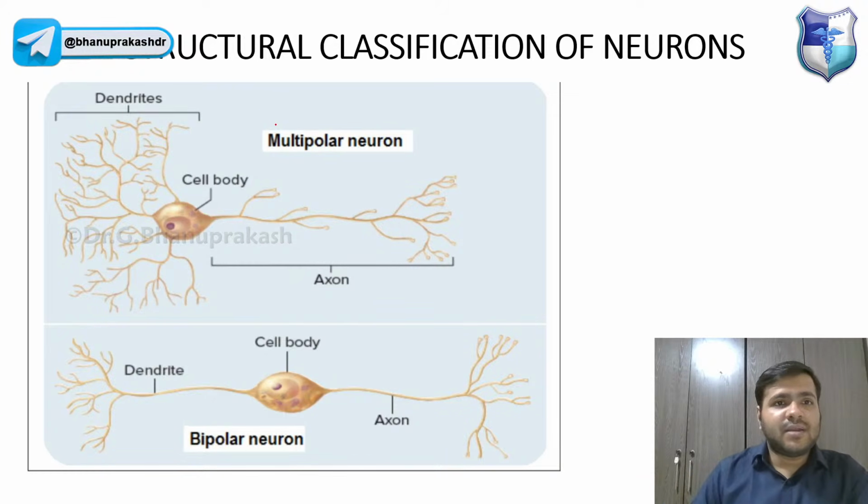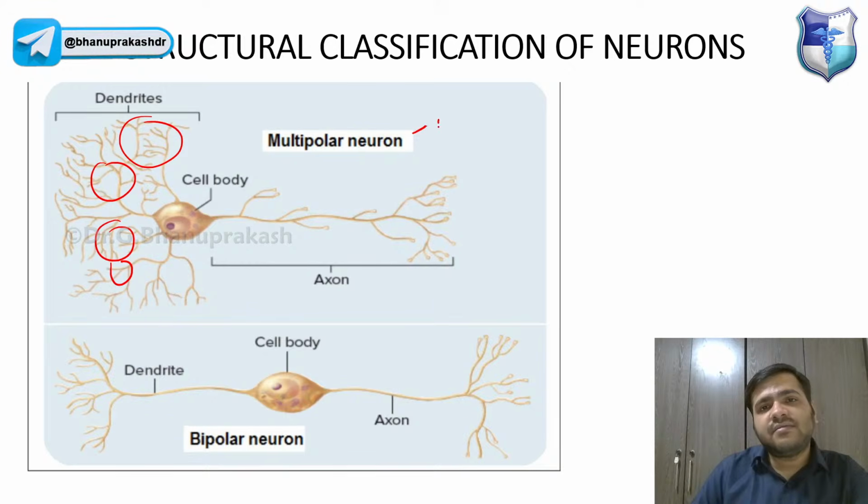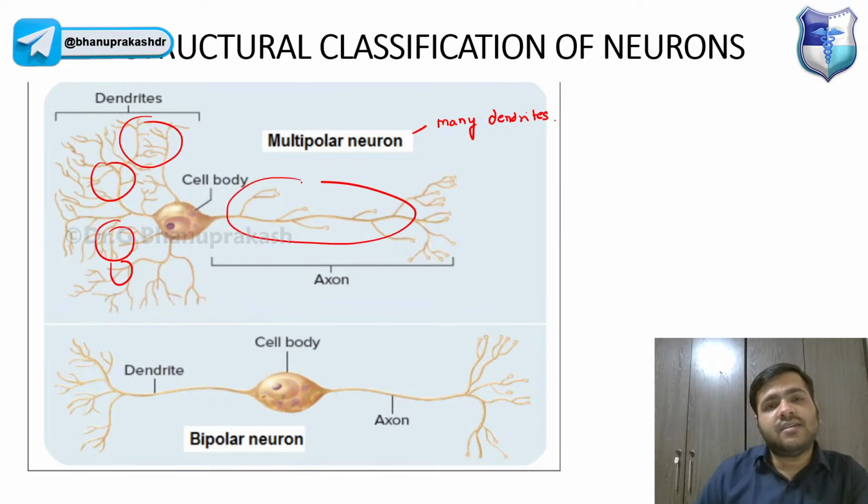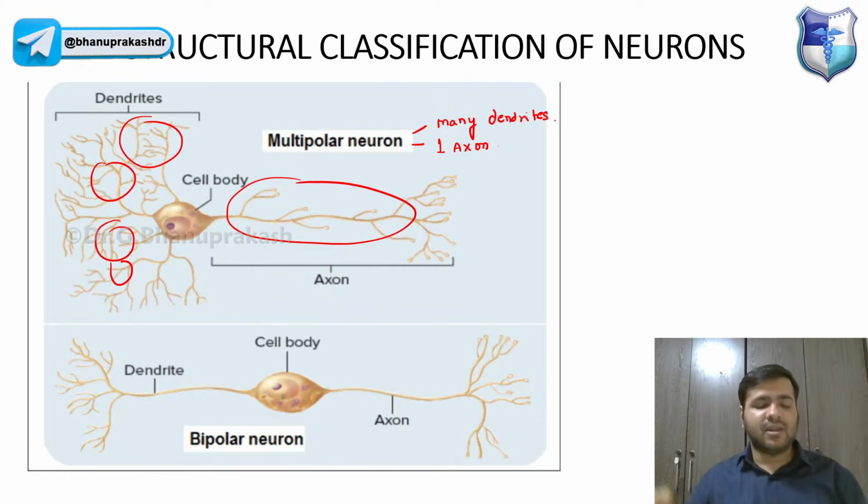The very first one, based on the structural classification, is the multipolar neurons. You can very well see in the picture there are many dendrites, right? And along with that, we have only one axon, guys, extending from the cell body. So we have many dendrites and one axon.